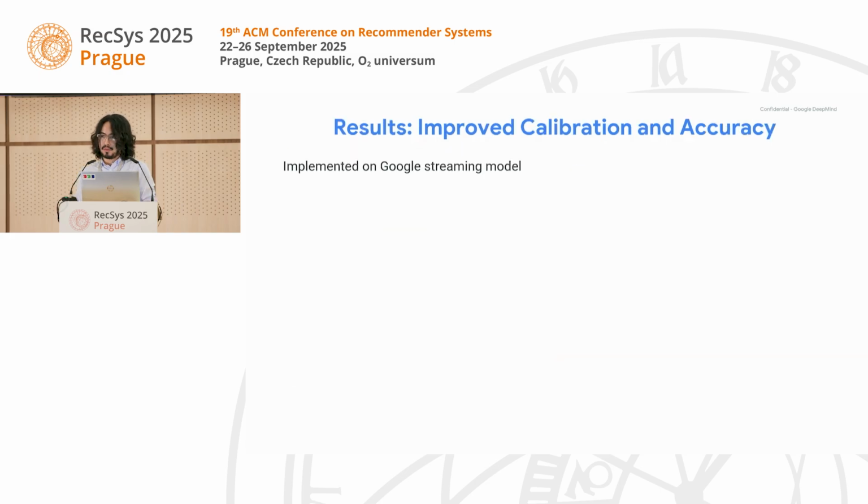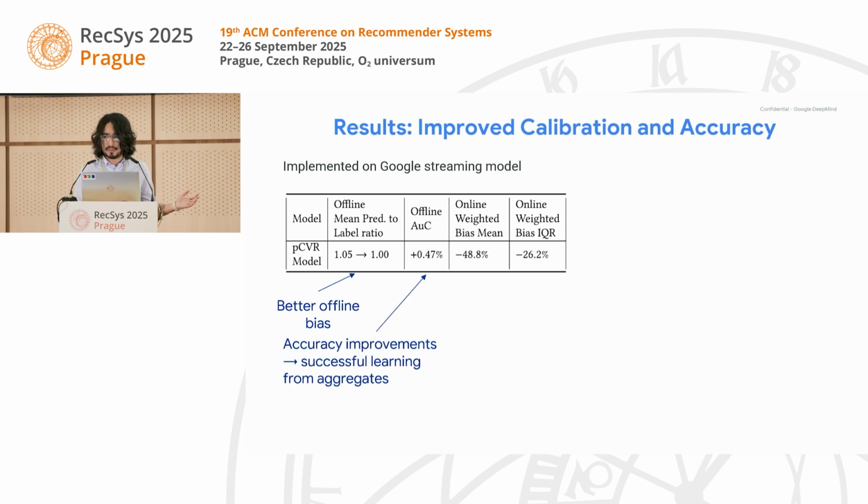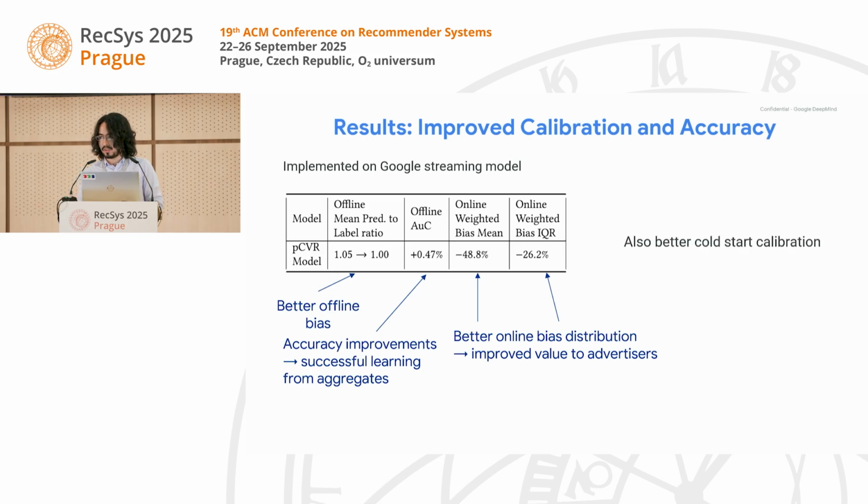We implemented this in a Google ads streaming model, given these results. First, we see better offline bias. In addition, we see accuracy improvements, indicating that we have successfully learned from the aggregates. And when we go online, we see a better distribution of the online bias, and this delivers better value to advertisers. In addition, we also observed better cold start calibration. As a result, we launched this model, and it delivered improvements in key business metrics and advertiser value.